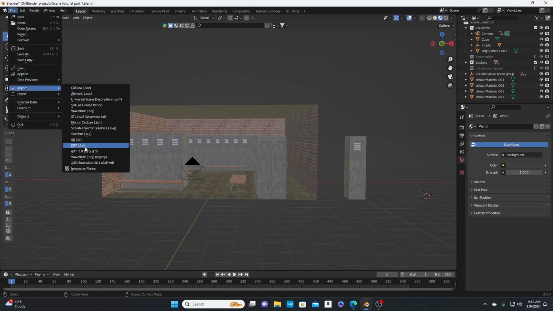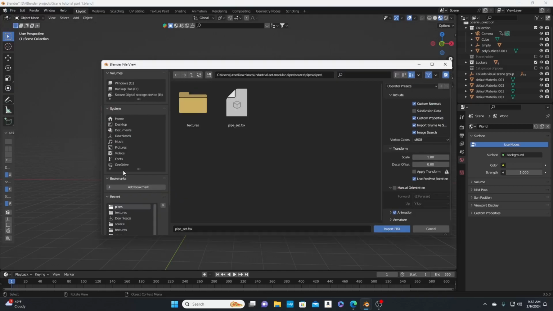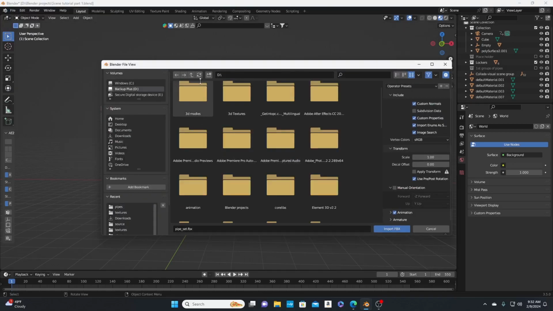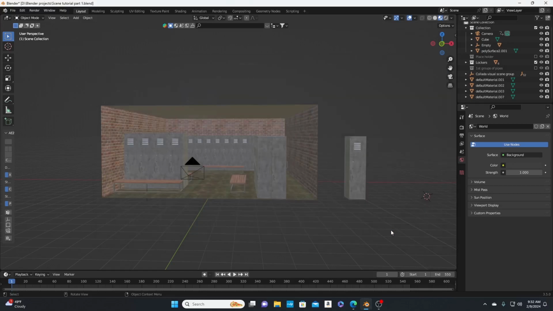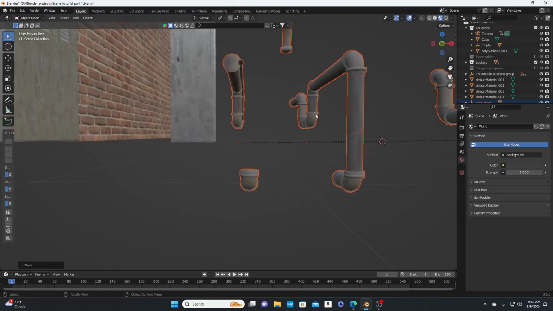Hit import FBX. Go to Echo models. Alright, so we got the other pipes I was looking for. These are the ones I was looking for right here.